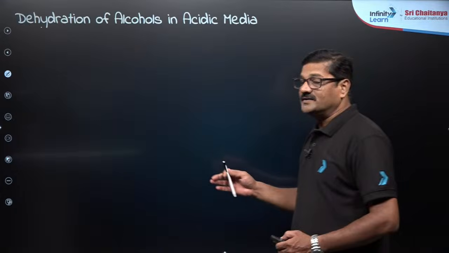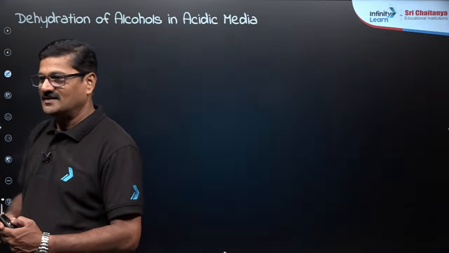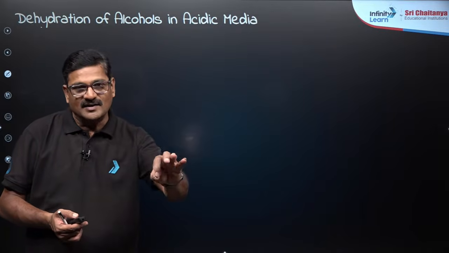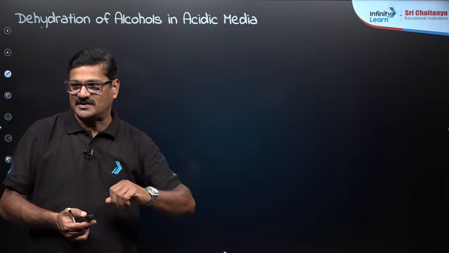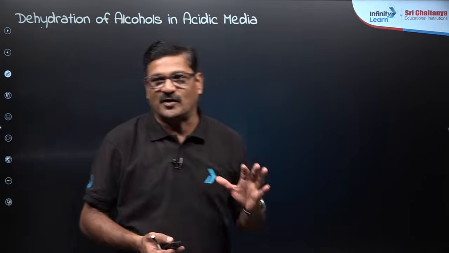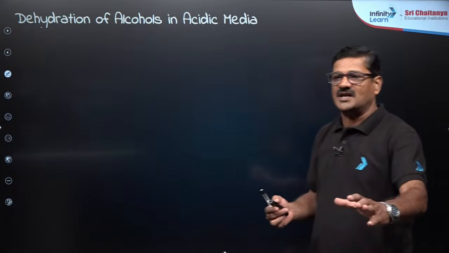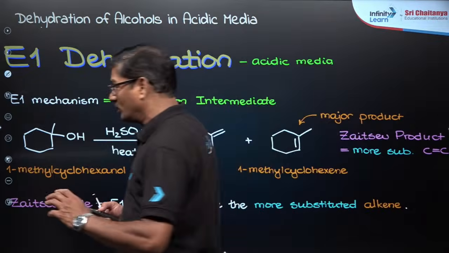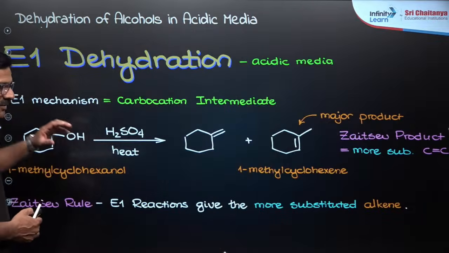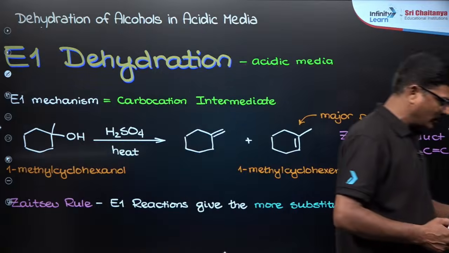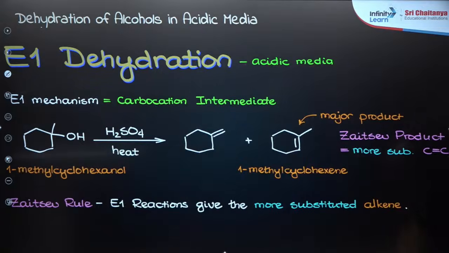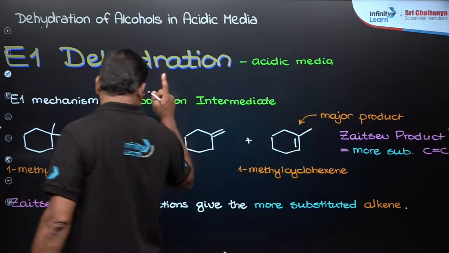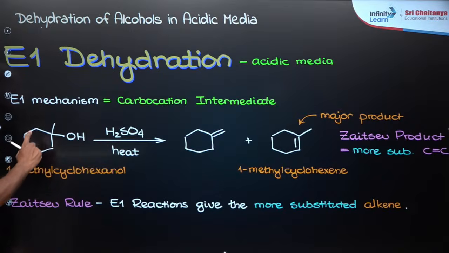Now, moving ahead, dehydration of alcohols. When alcohol is treated with acid, removal of water takes place, so that alkene is formed. This process is called dehydration. Let us see here. It is an E1 reaction or it could be an E2 reaction. E1 is elimination unimolecular reaction. So, in the E1 mechanism, a carbocation is formed.